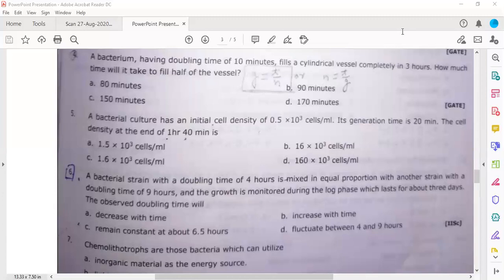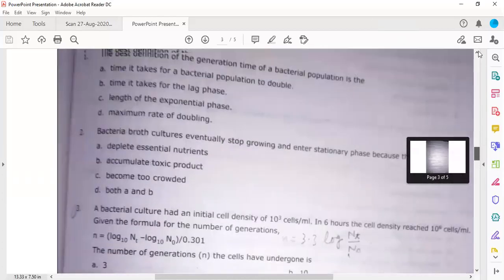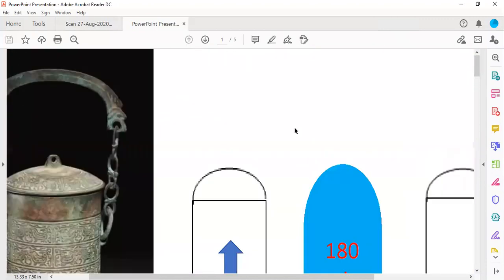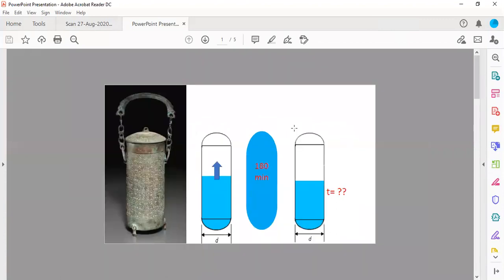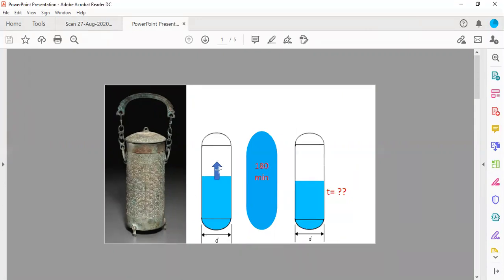Before that, I need to close this. Okay, so if you are able to get the question, this has been asked actually. So now you are having a cylindrical vessel. A cylindrical vessel is something like this. This will take 3 hours to fill the complete vessel. 3 hours means, if you convert it into minutes, it will take 180 minutes. Then he is asking exactly how much time it will take to fill it just half.